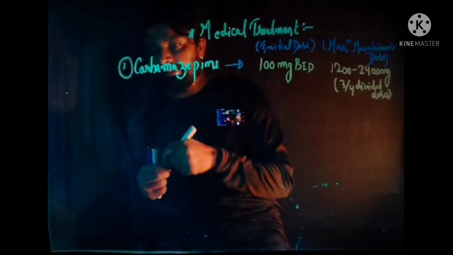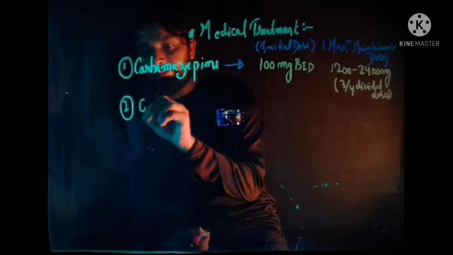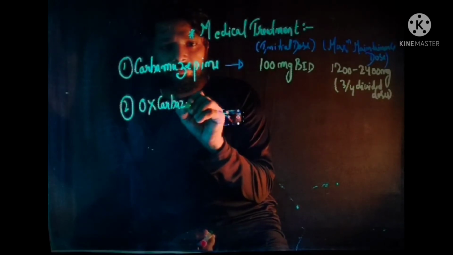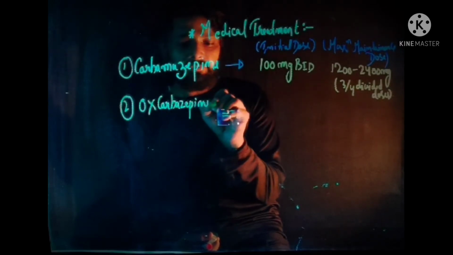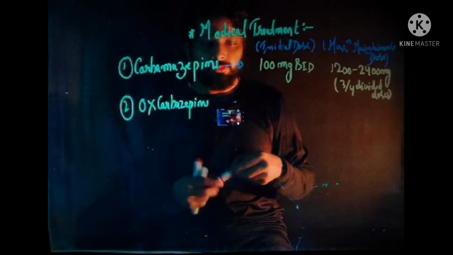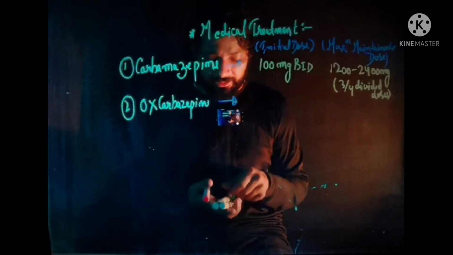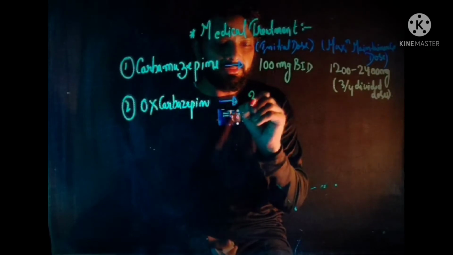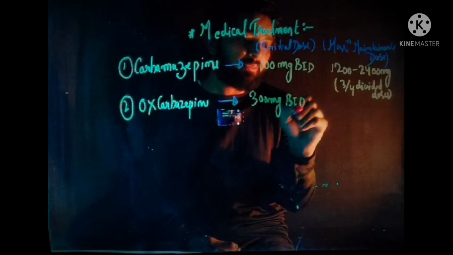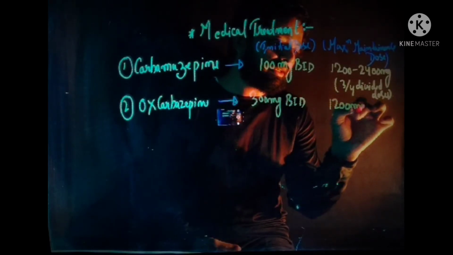Now after that, the second drug is oxcarbazepine. The initial dose of oxcarbazepine is 300 milligram BID and the maximum maintenance dose is 1200 milligram BID.